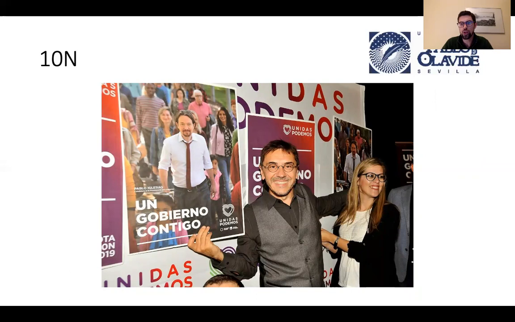With Podemos it is quite interesting, because the slogan they took in the campaign pretty well showed what they were hoping for. What it says is "un gobierno contigo", a government with you. What they are asking for is to join the government. Actually, eventually, this is what happened. But what they were aiming for is to be the coalition partner in the government with PSOE.